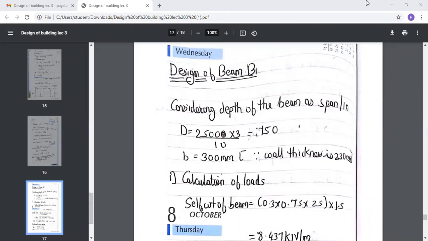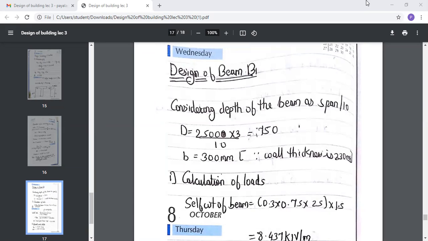So as it is a 3 span and the span of each is 2500, the total span will be 2500 into 3 by 10, which comes to 750, and the width is 300 mm for the beam. Since the wall thickness is 230 mm, the width of the beam is always greater than the wall thickness. The wall thickness is mentioned in the question as 230 mm. So the width of the beam you have to consider as 300 mm.